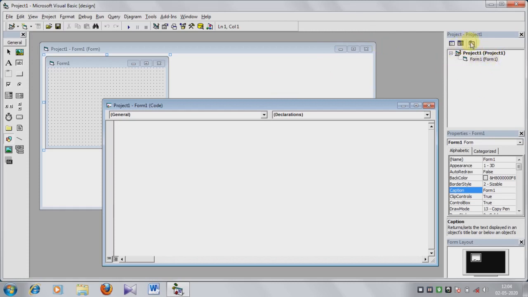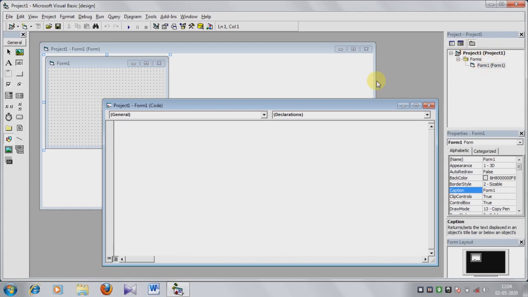Otherwise, when you click on this folder, this option toggle folder, all the form names appear here. In my window only form 1 is here. That's why form 1, this name appears on this window, Project Explorer window.